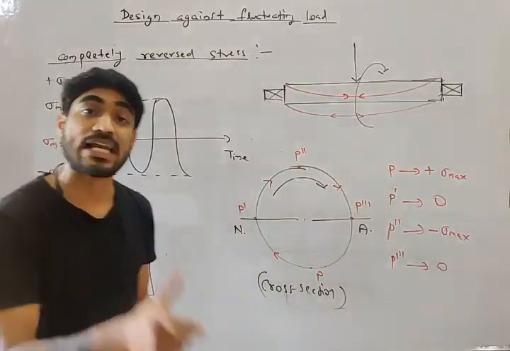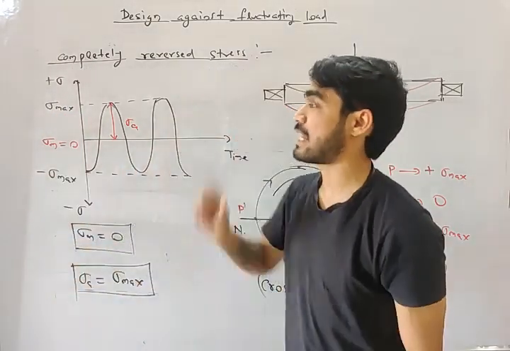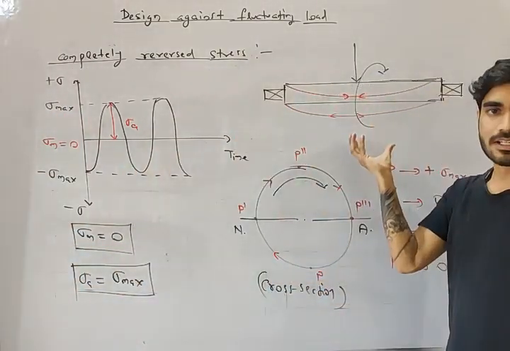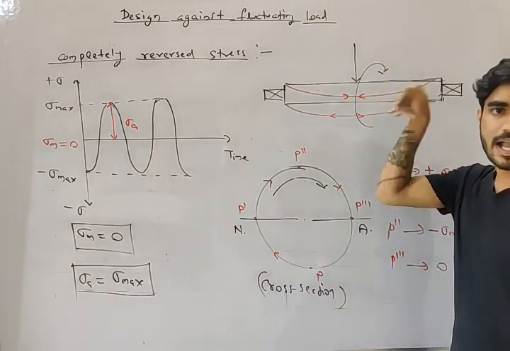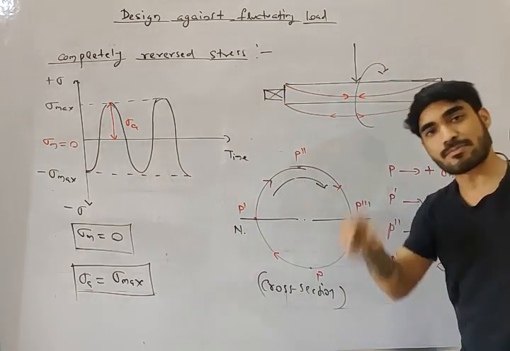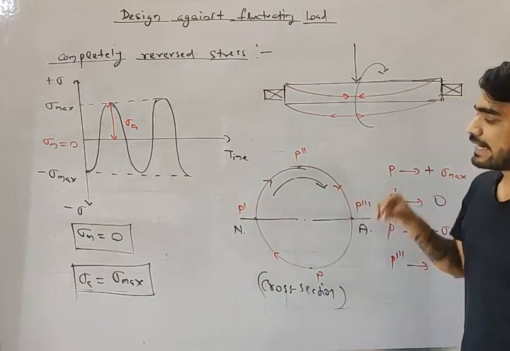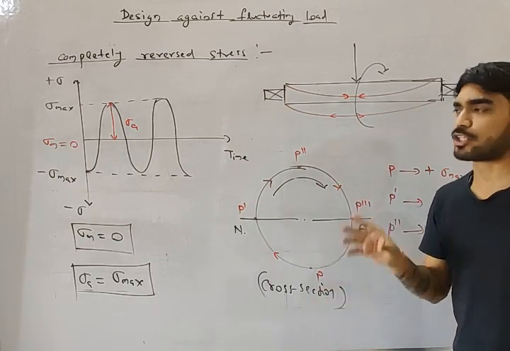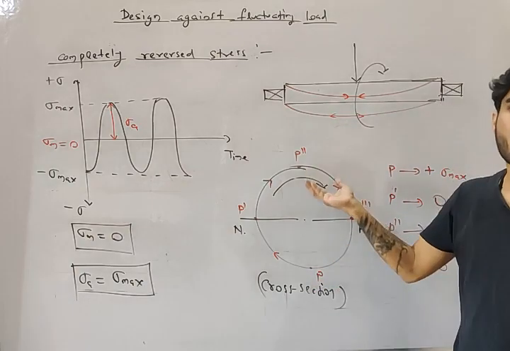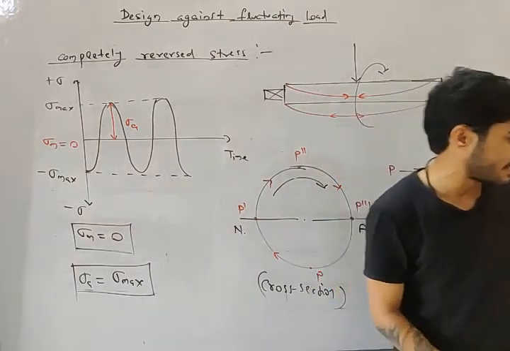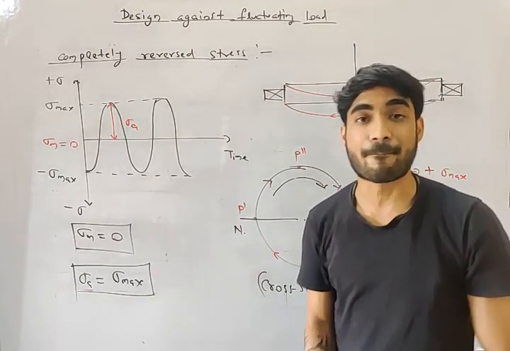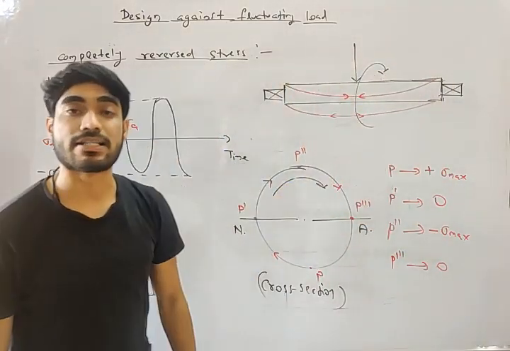So what is the practical example of completely reversed stress? Axles subjected to bending. They are subjected to bending and they are continuously rotating. So the stresses at any point will fluctuate from minus sigma maximum to plus sigma maximum. Do you understand that? So this is a practical example of completely reversed stress, my friend.